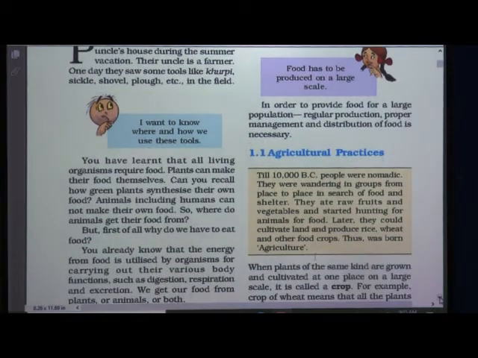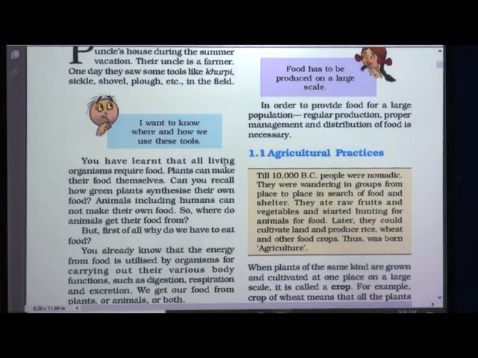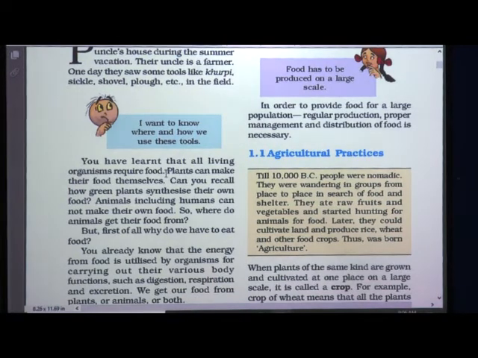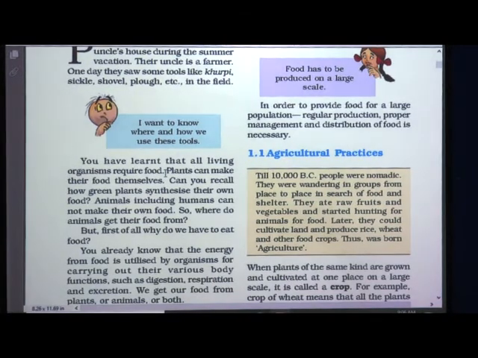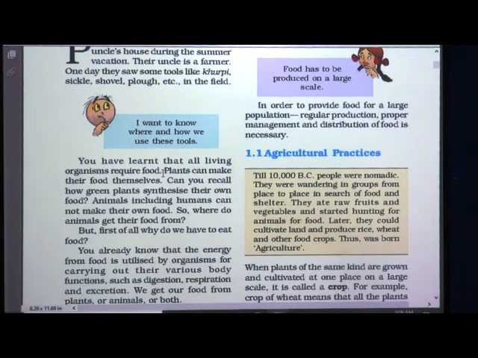So let's see, you have learnt that all living organisms require food. Food is a must. By consuming food only, energy is obtained. Plants can make their food themselves.